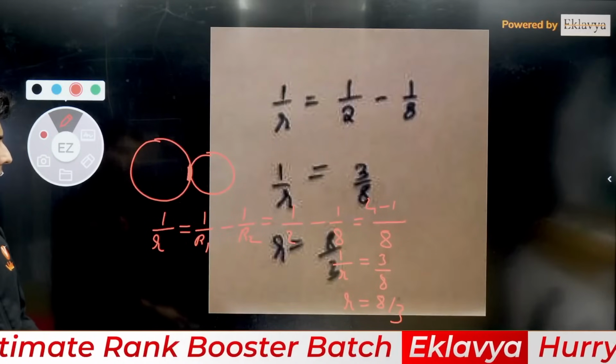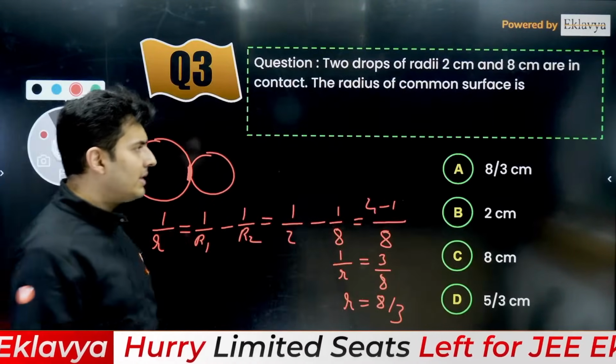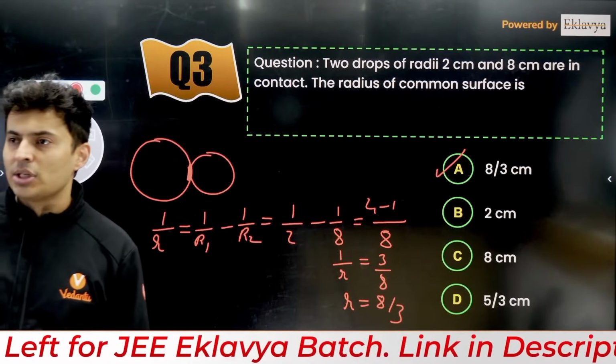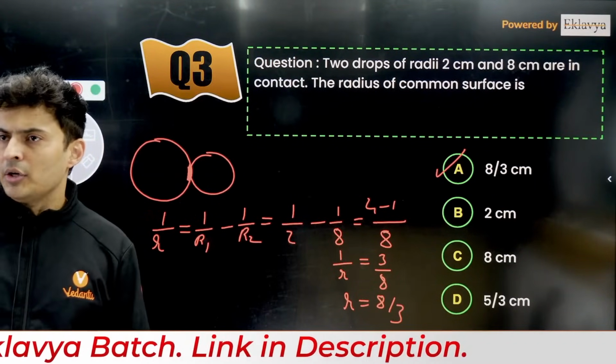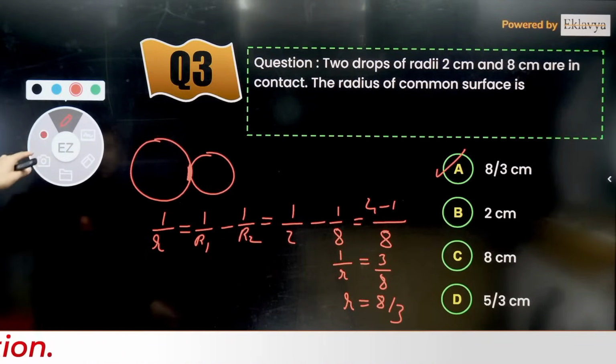Option number, where is it? 8 by 3. Yes, 8 by 3, which is basically option number A. Option number A, 8 by 3. Yes, very good, Jaideep. No, it is not going to be D. Some of you made that mistake, I think, maybe in the calculations.